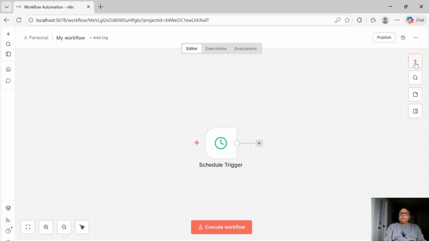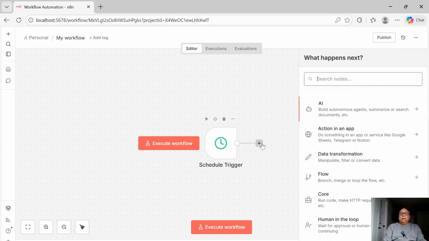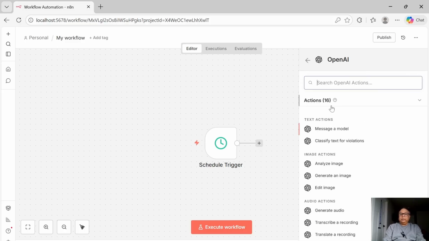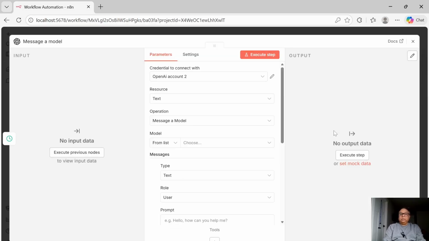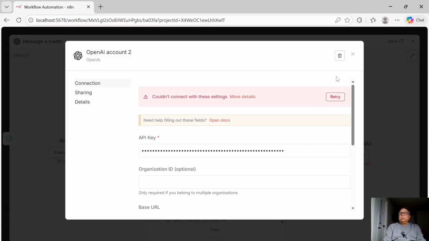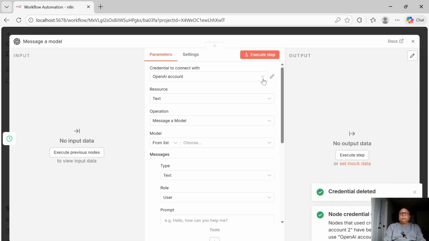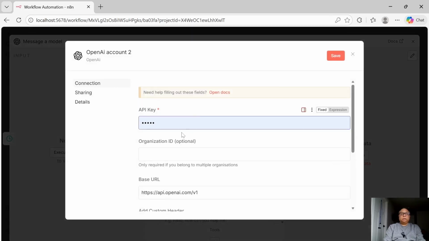Now let me once again go back and see if I can create the OpenAI connection that we have, which messages a model. So remember, we had this account that I had tried creating earlier. We can just go and delete it, okay, and create another one with create new credentials. Like I said, API key 1234, organization ID doesn't care.